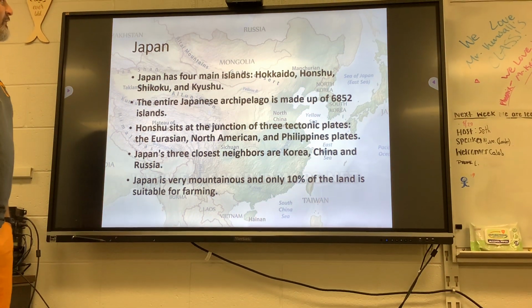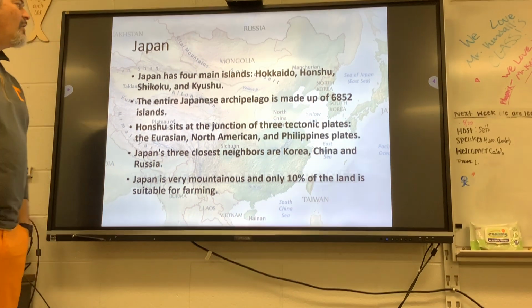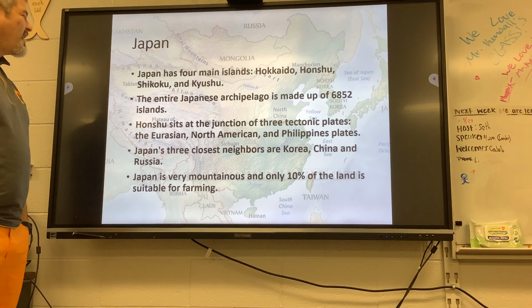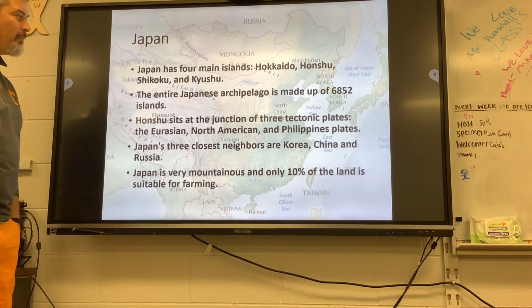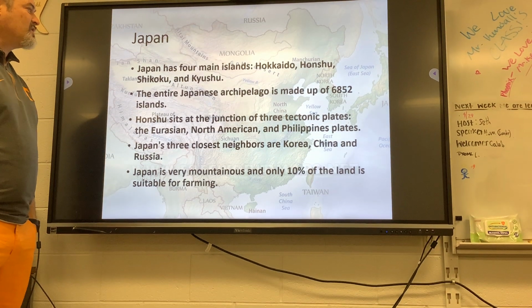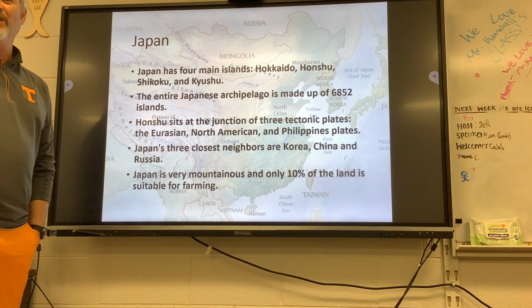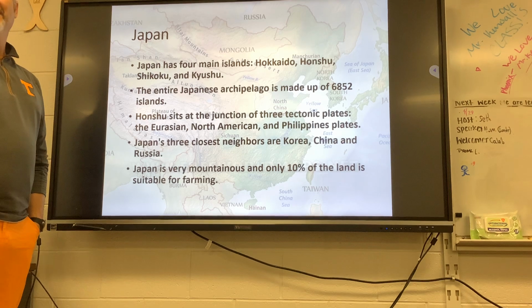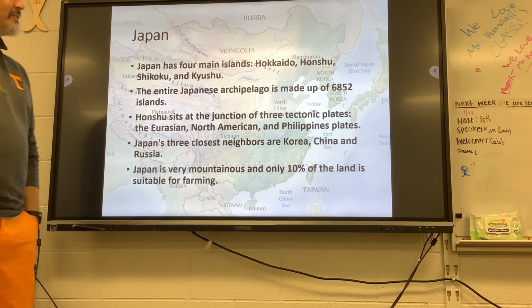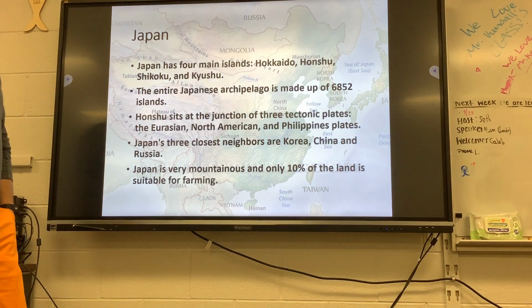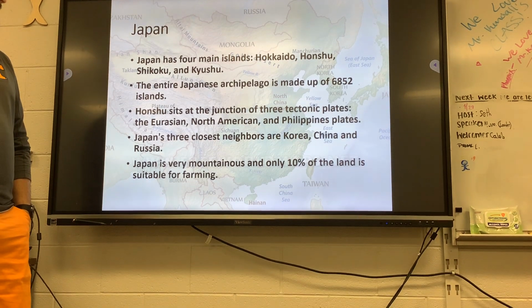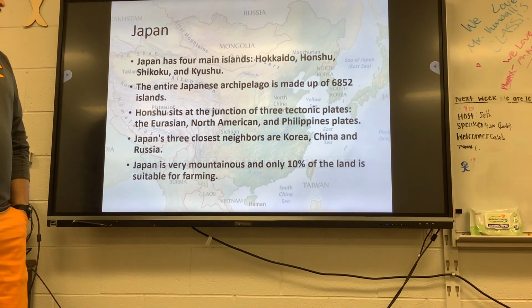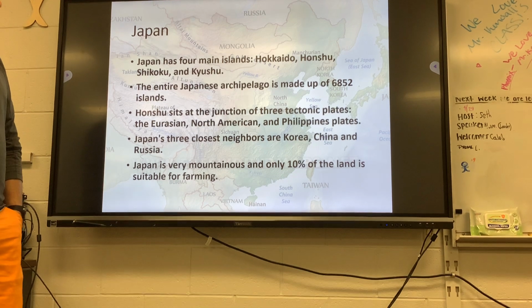Japan has 4 main islands: Hokkaido, Honshu, Shikoku, and Kyushu. The entire Japanese archipelago is made up of 6,852 islands. Yeah, they're all volcanic islands. Honshu sits on the junction of 3 tectonic plates, the Eurasian, North American, and Philippine plates. Japan's 3 closest neighbors are Korea, China, and Russia.